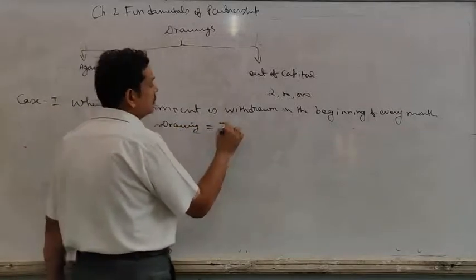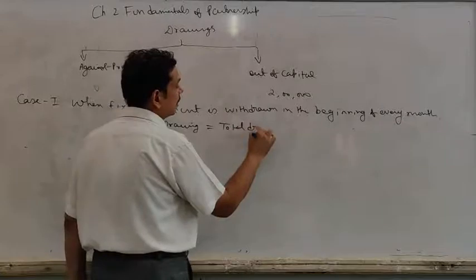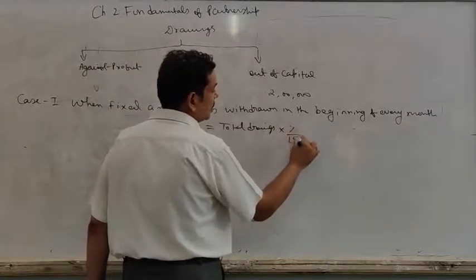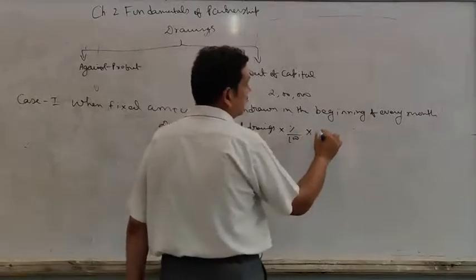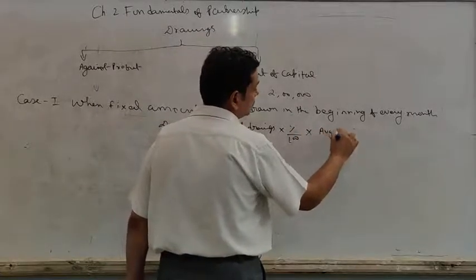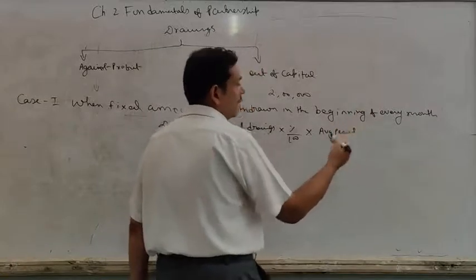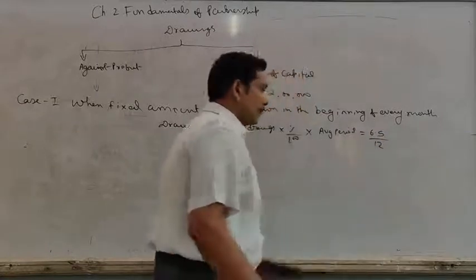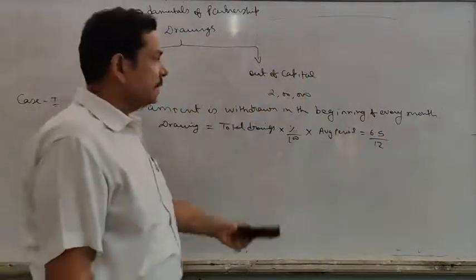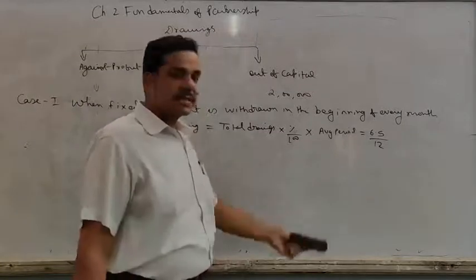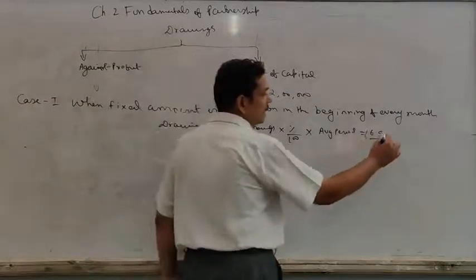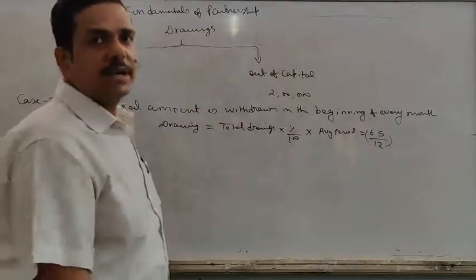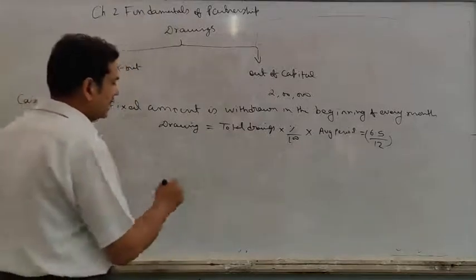So see how we are going to charge the amount of interest on drawings. Interest on drawings equals total drawings into percentage, whatever percentage you have, and into average period. And how will we define the average period? 6.5 upon 12. Now how we got this 6.5 upon 12? Always remember this figure is prefixed, means already calculated. You are not supposed to calculate. But the question arises, how do we reach that 6.5? So this we are going to study: how to calculate average period.